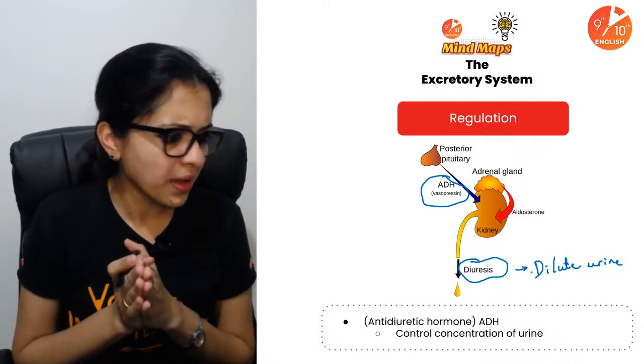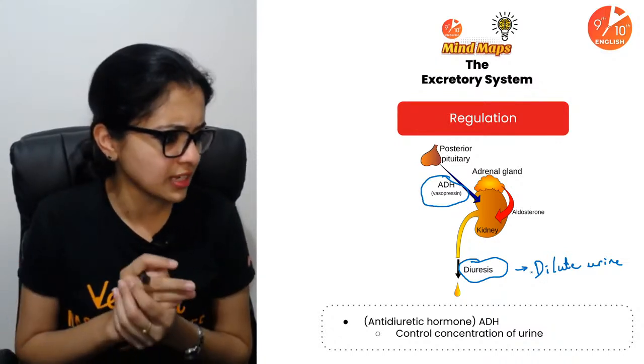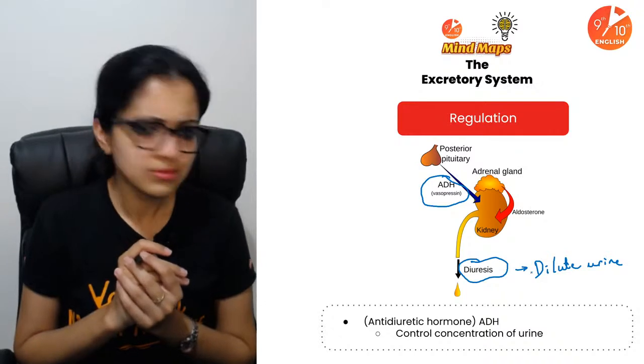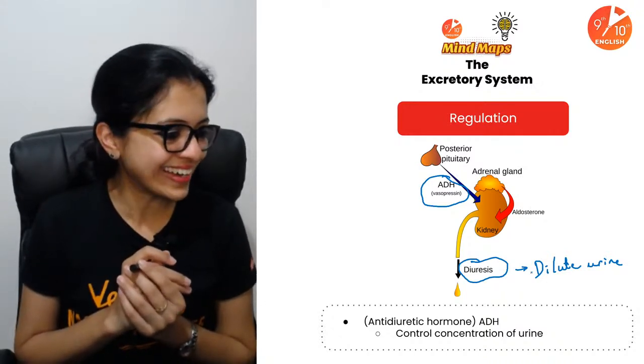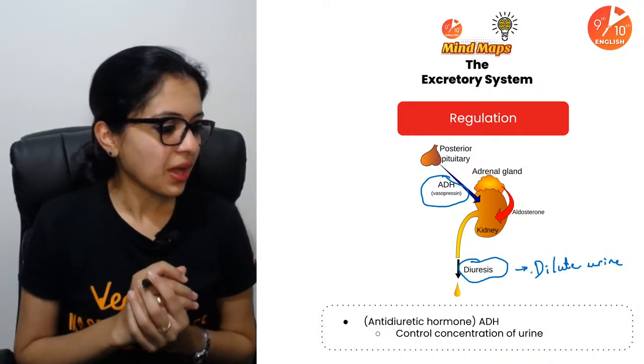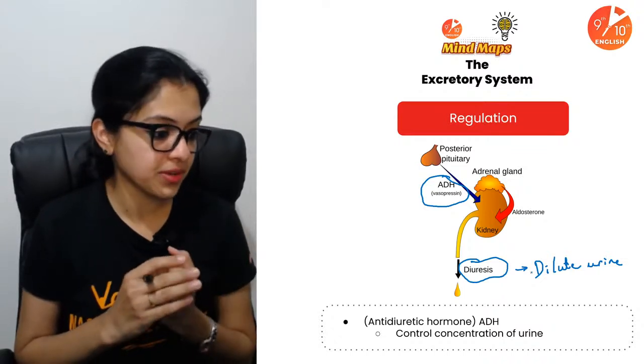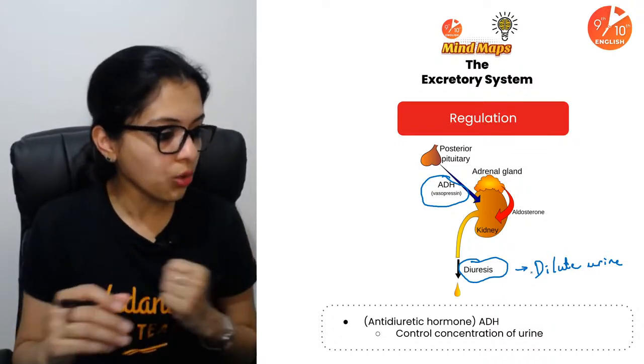Okay. Oh my goodness. I wasn't aware of that, Ishita. How come? Seriously? Okay. Yes. Antidiuretic hormone. Okay, children.